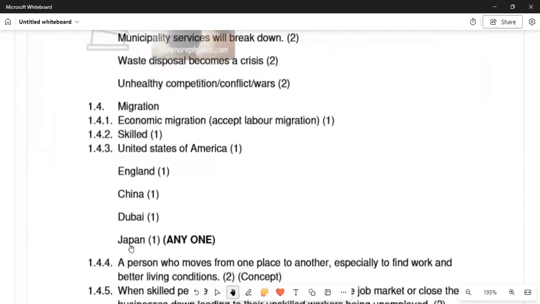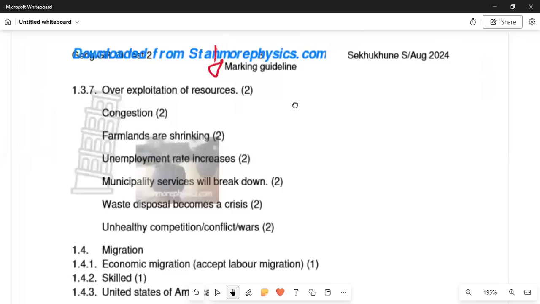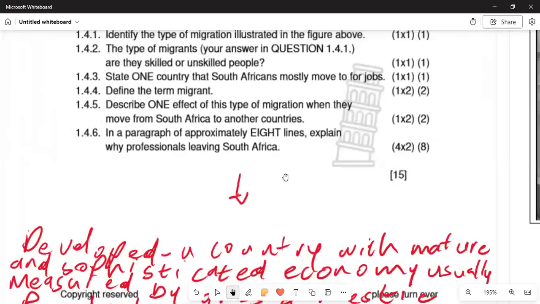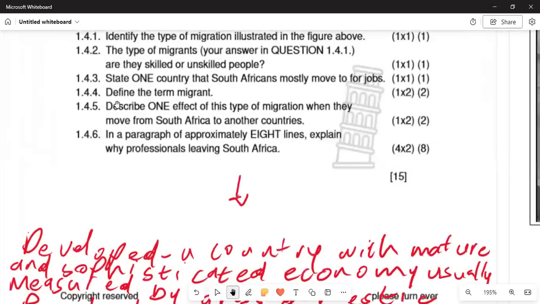And then the migrant refers to a person who moves from one place to another, especially to find work and better living conditions. So then, moving on again, we can see that we have some other questions. Here in 1.4.5, describe when they move from South Africa to another country. And lastly, it asks why professionals are leaving South Africa.